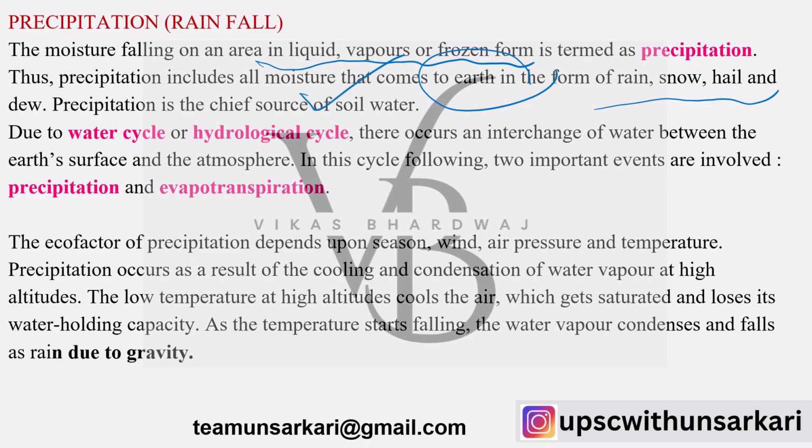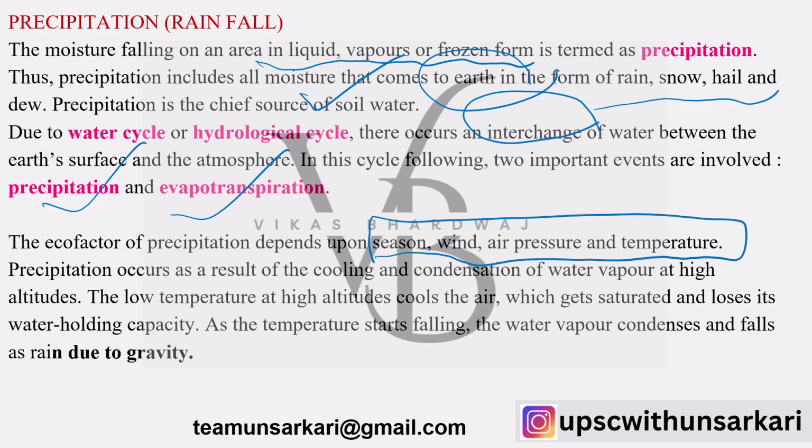So due to the water cycle or hydrological cycle, there is an interchange of water between the earth's surface and atmosphere. Now this cycle has two very, very important events. One is called precipitation, another is called evapotranspiration. We will discuss that. So the eco factor of precipitation depends upon season, wind, air pressure and temperature. This can be asked in the prelims.